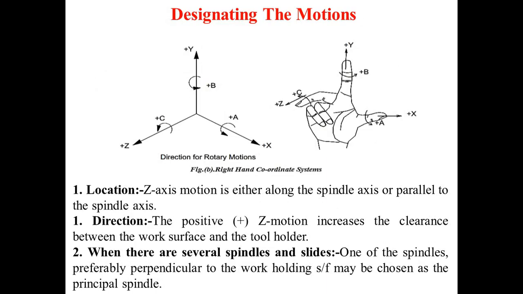Now, designating the motions. In the right hand coordinate system you can see there are 12 degrees of freedom: plus x, minus x, plus y, minus y, plus z, minus z, A, B, C, clockwise and anti-clockwise. The first location we get is based on the Z axis motion, which is either along the spindle axis or parallel to the spindle axis.